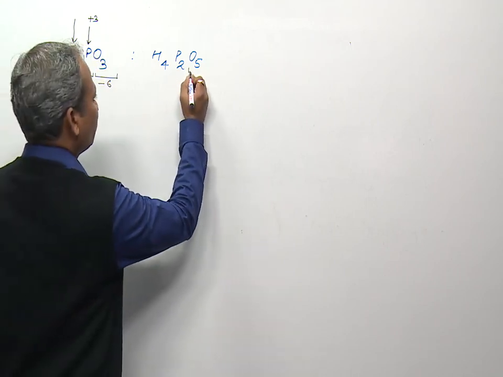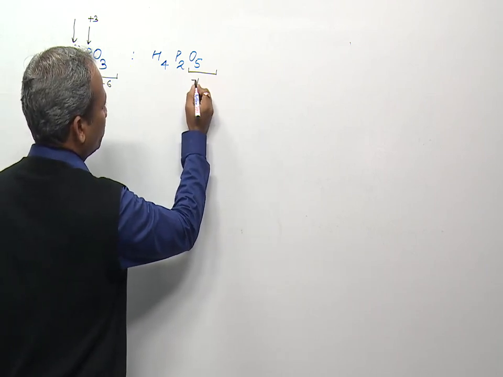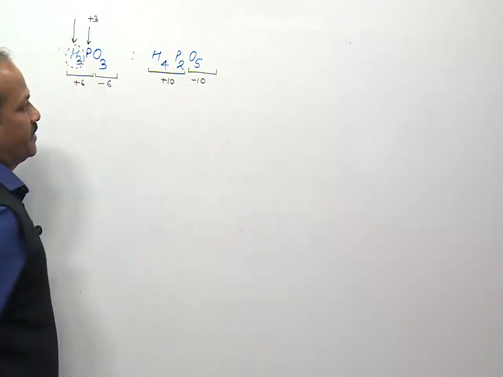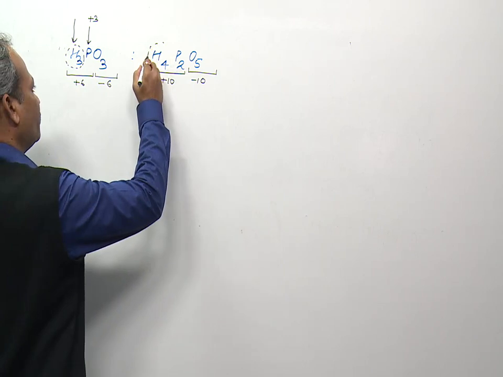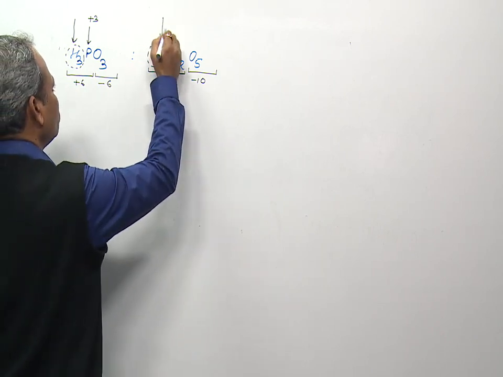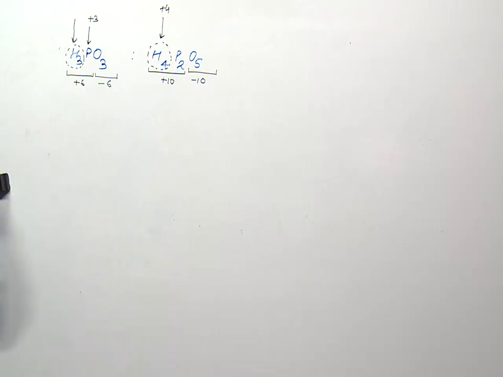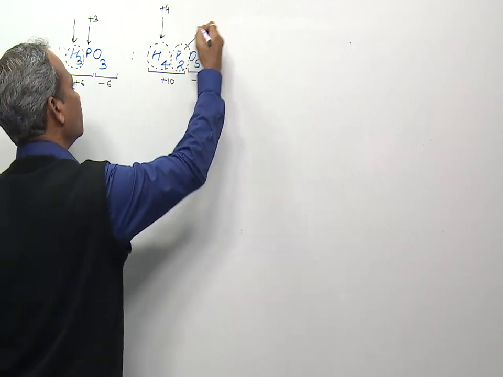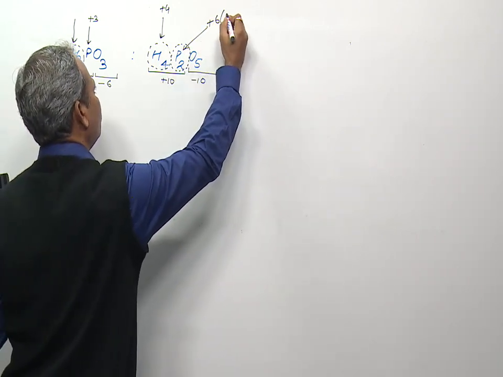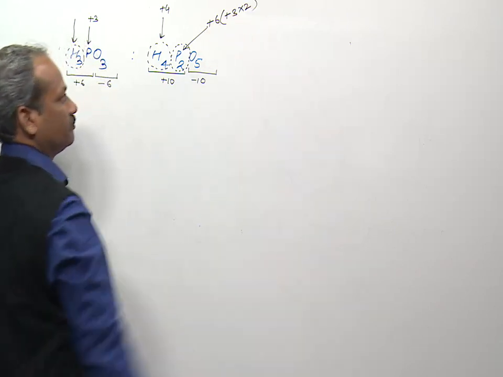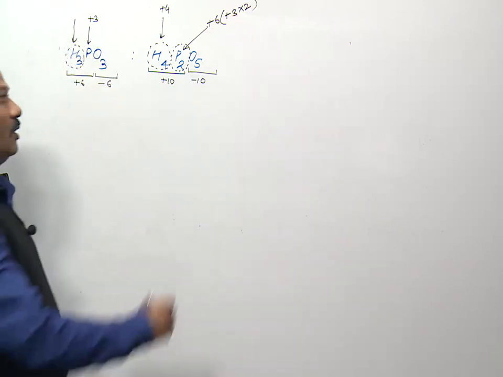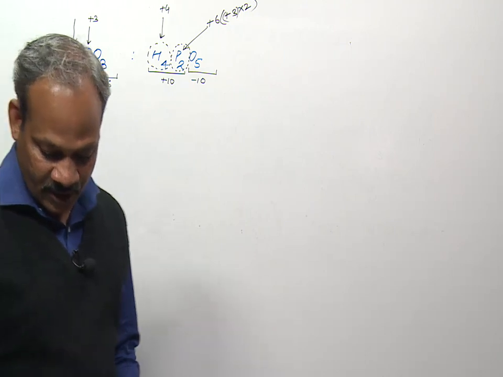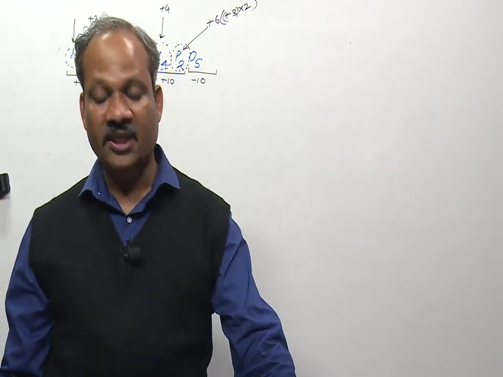Now here we can say all these 5 oxygen atoms are in -2 state, so it is -10. So the remaining atoms are responsible for +10. And out of +10, all these 4 hydrogen atoms are in +1 state, so they contribute +4 in total. So both of the phosphorus will carry +6 charge. So every phosphorus will carry +3 charge. So the oxidation state of phosphorus in pyrophosphorous acid is +3 and in orthophosphorous acid is +3. So it is an easy question.